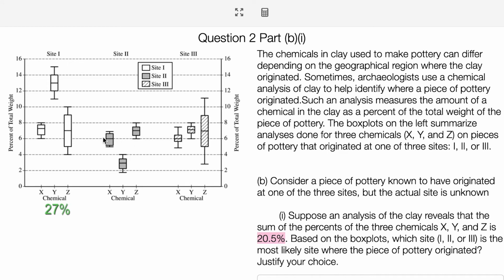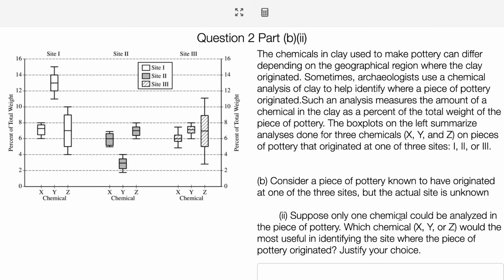I did site 2, so I added 7 plus 6 plus 3, and I got 16. Well, it's closer, but I was curious about this one here. For this one, I added 6 plus 7, and I got 20%. So when I add up the medians for this one, it's 20%. That's the closest one. So based off the box plots, when I add the sum of the medians, it's most likely going to be at site 3. I justified my choice by talking about the addition of the medians, and I chose the medians because it's symmetric. So site 3 would be the best when you add up all of the approximate percents.